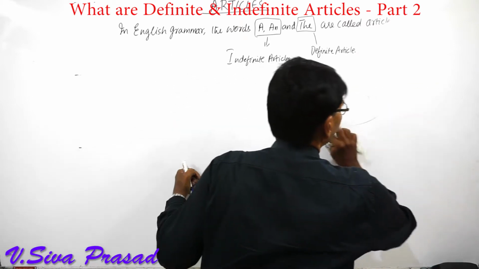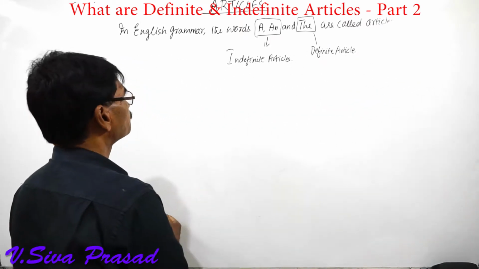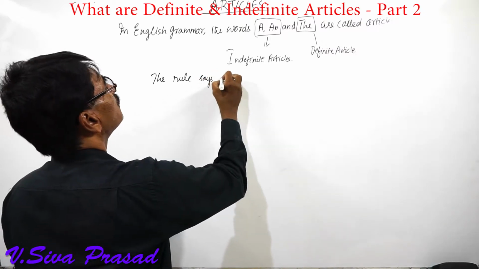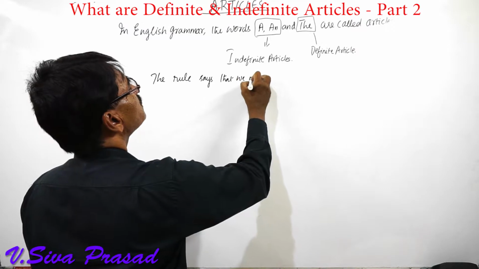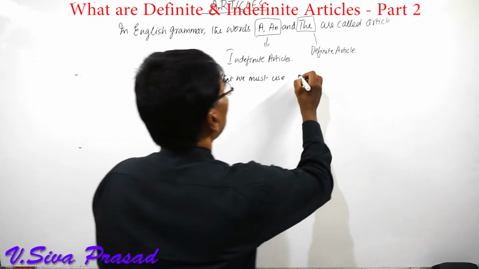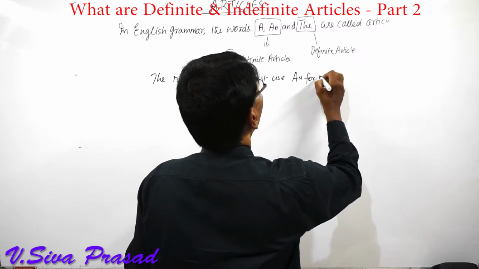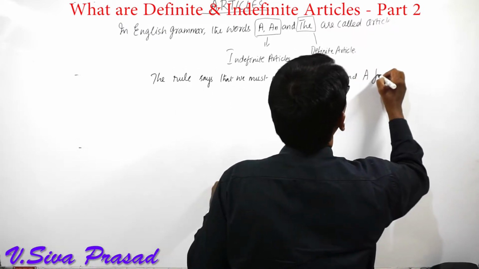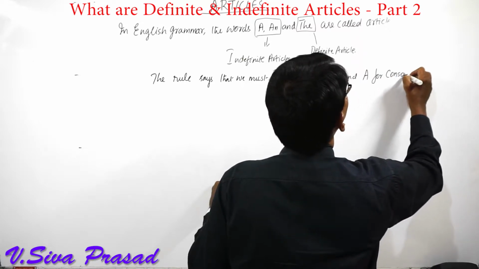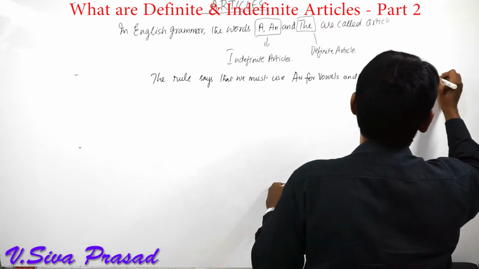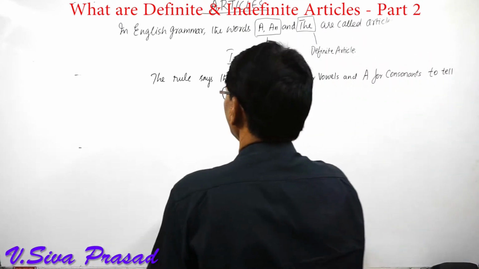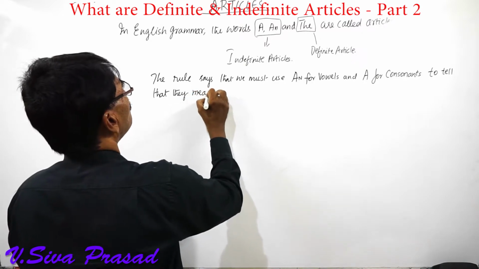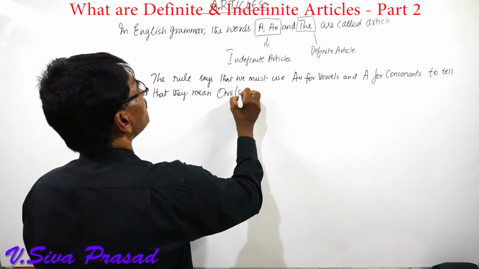Now the rule says that we must use an for vowels and a for consonants to tell that they mean one, or singular.